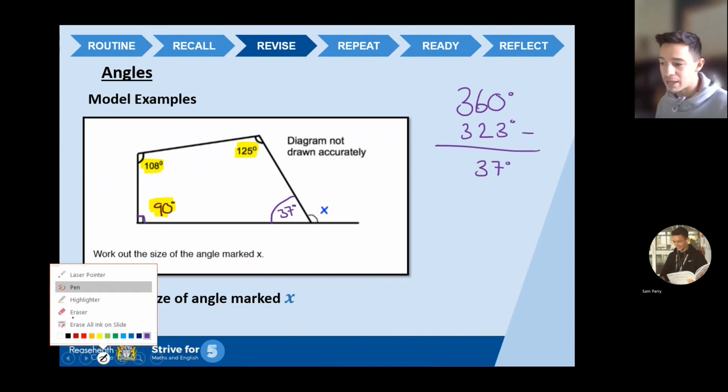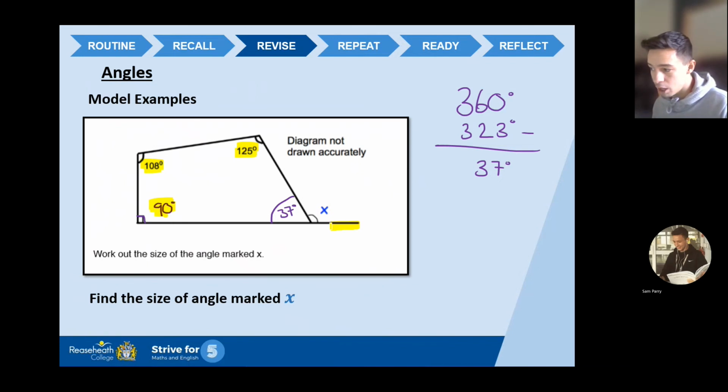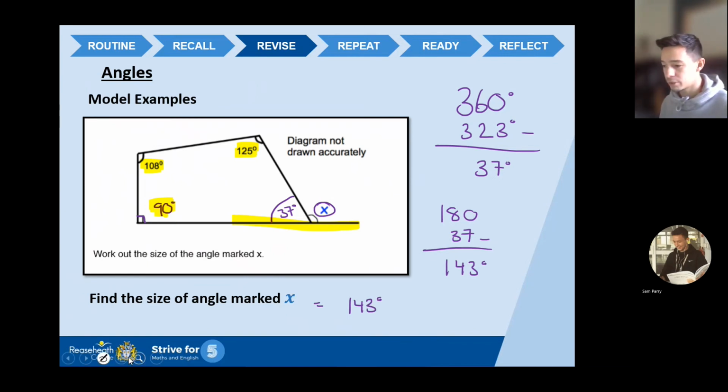Now, hopefully it's screaming at you this question now saying, I'm a straight line, yeah? Angles on a straight line, we know this now. I've said this a few times, add up to 180. So I need to think of a number, or we'll calculate the number that adds to 37 to get up to 180. So 180, take away 37. What does that give me? Gives me 143 degrees. So X on the outside is 143 degrees.